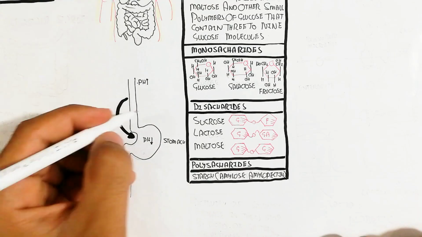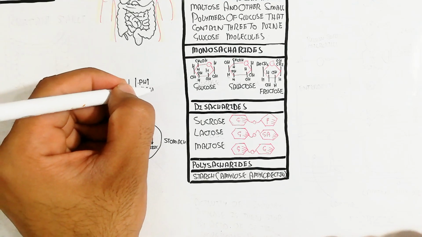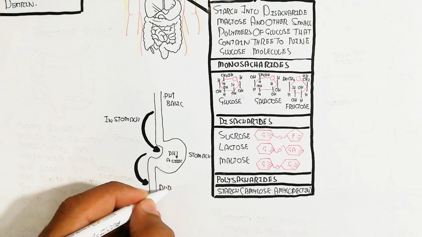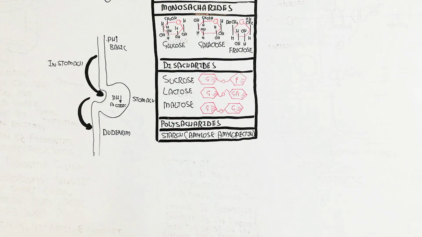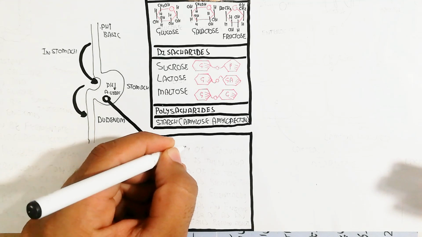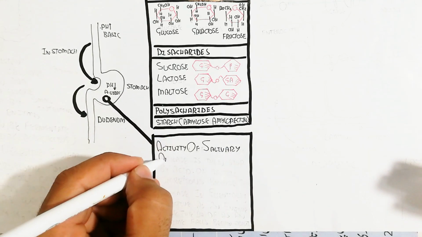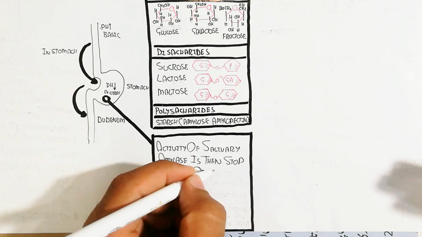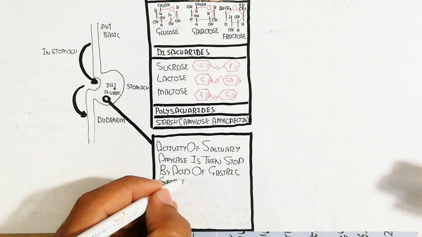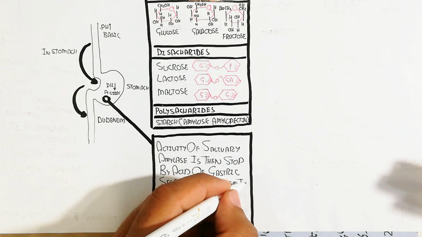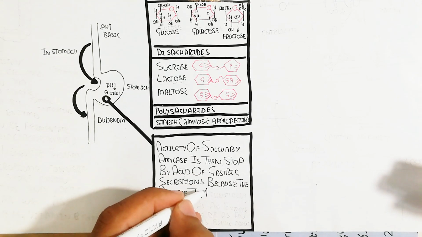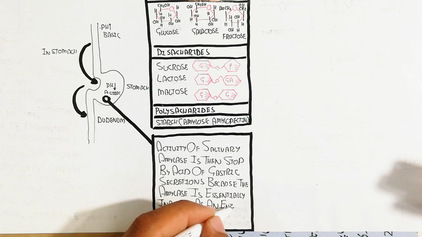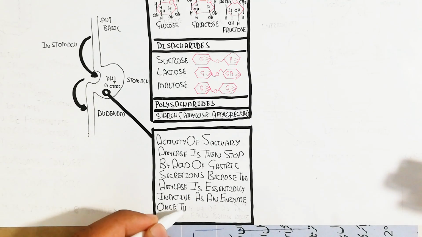Whenever they go through the esophagus to the stomach, the pH will drop. For this enzyme, activity is impossible. So the stomach contains an acidic medium while the oral cavity contains a basic medium. The activity of salivary amylase is then stopped by the acid of gastric secretion, because amylase is essentially inactive as an enzyme once the pH falls below about 4, which inhibits the digestion.